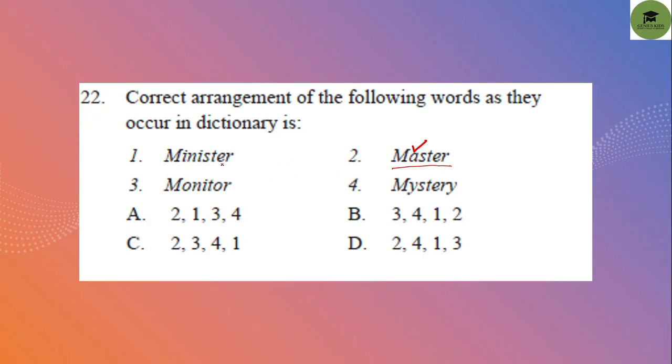Then after A, if you see I in one option, after AI, the third one is O and Y. So first will come A, then I, then O, and then last will come Y. So the option order is 2, 1, 3, 4. Okay, this will be the order. So let's see if this order is available. Yes, option A is 2, 1, 3, 4. So this is your correct answer.